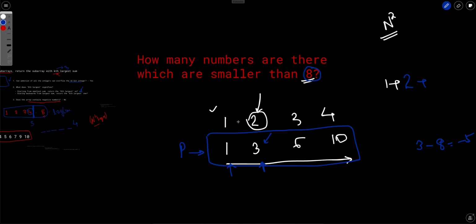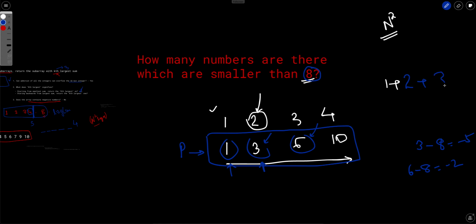Because we have two indices in this array, which is smaller than 8. Similarly, for the subarray ending at 6, we will do the same thing: the number of integers such that the value is greater than 6 minus 8, which is minus 2. So again, we will have these three integers, 1, 3, and 6.